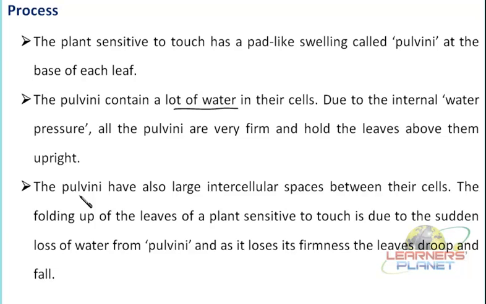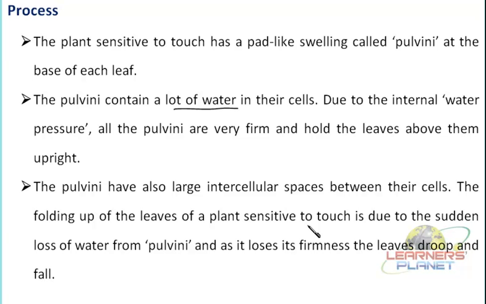Now what happens? As we touch the leaves, and if it is a sensitive part, what will happen? The water which is present here tends to move out from these particular cells. There is a gradient which is established over there. Now as the water is eliminated, what will happen? They start shrinking. The water which is released from these pulvini tends to enter the dorsal cells in the rachis, and as these dorsal cells, or the flexors, get enough water, they start expanding.